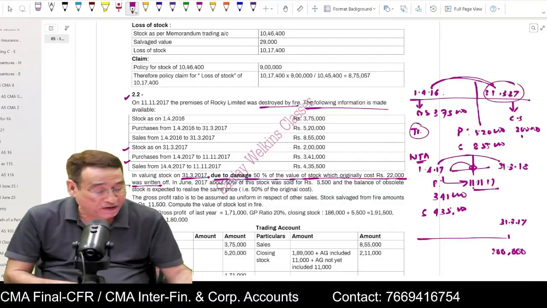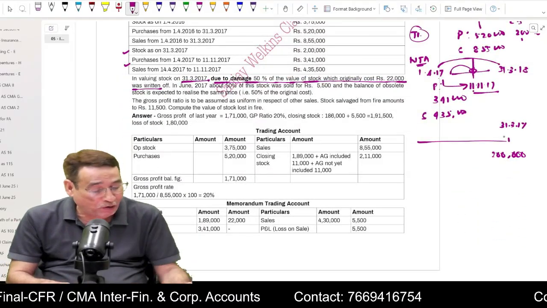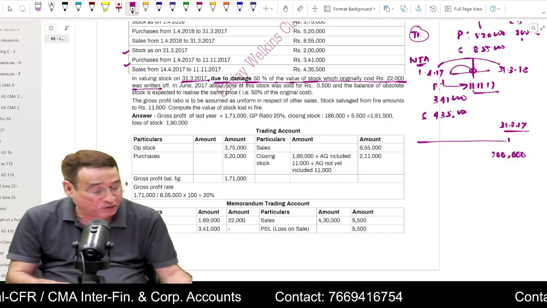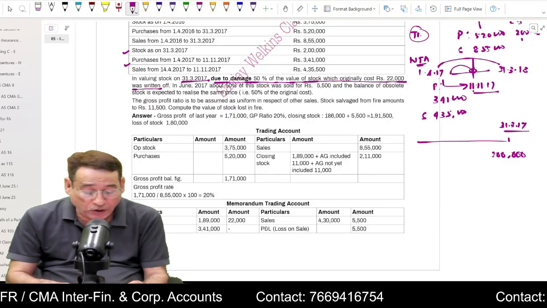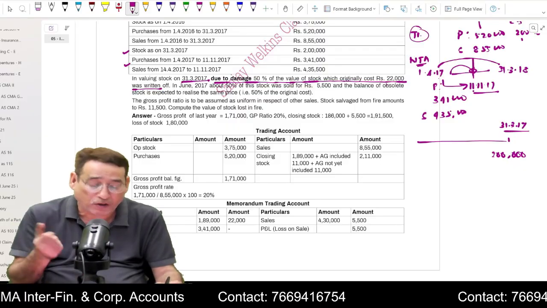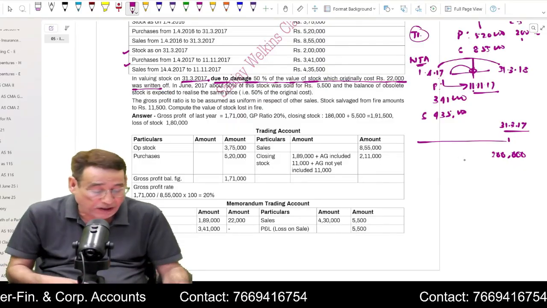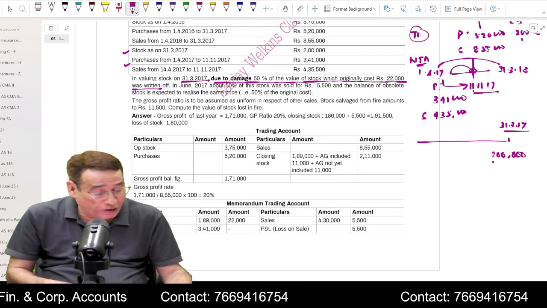It is given here that you valued the stock at rupees 2 lakh. But below it is written that when you were valuing the stock on 31/3/2017, due to damage, 50% of the value of the stock which originally cost 22,000 was written off. What does it mean? It means when you valued this stock,